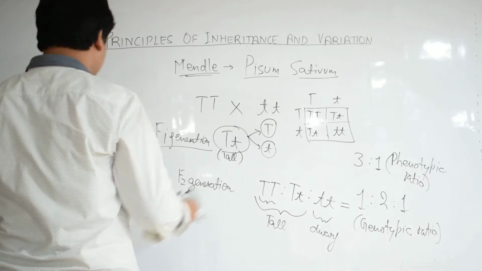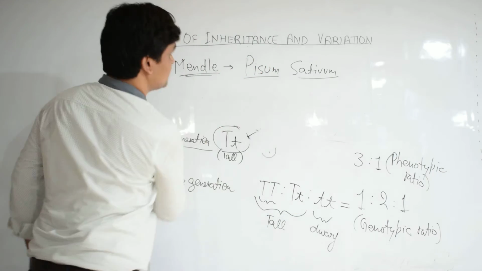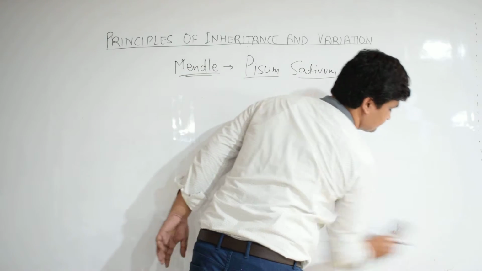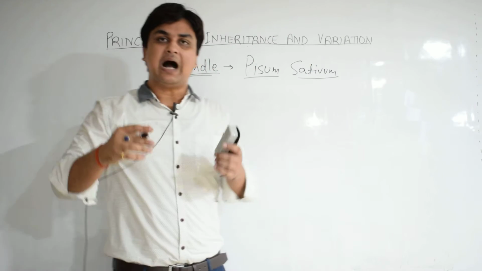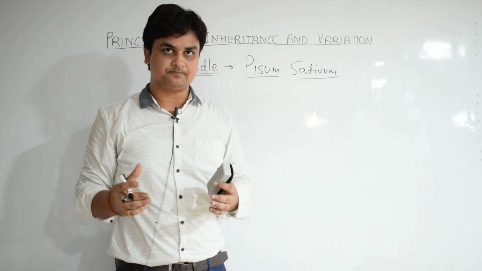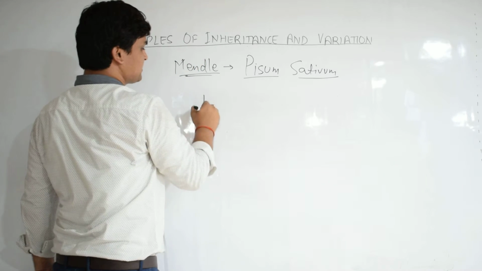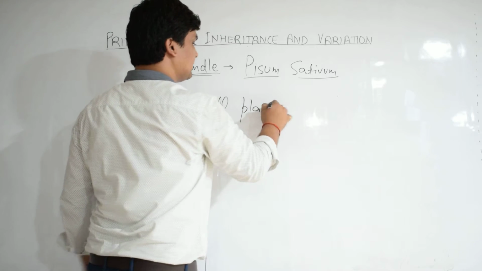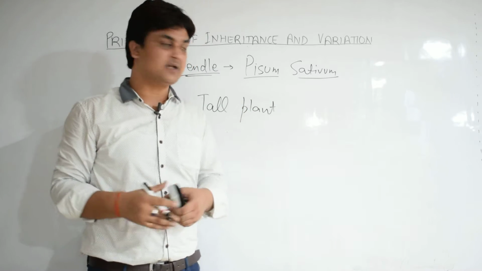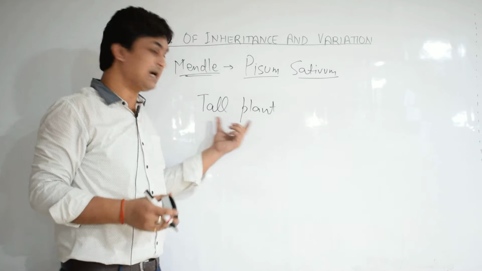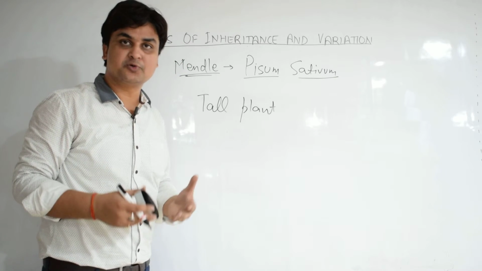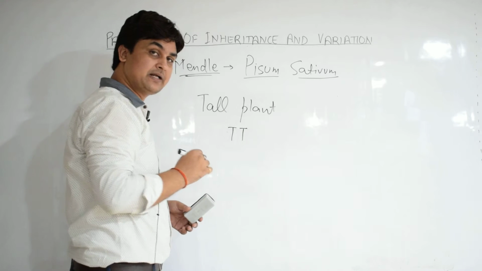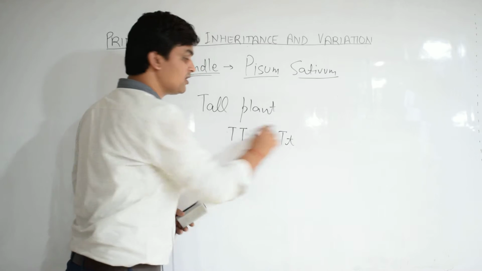Now let's move to the test cross. Suppose after the hybridization experiment, Mendel got a tall plant. In morphology or appearance, it is tall. How will we get to know whether this tallness is because of capital T capital T or because of capital T small t?